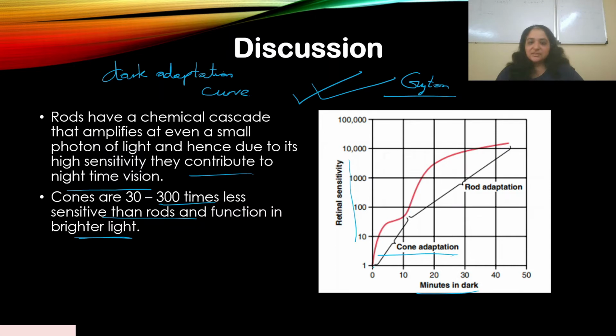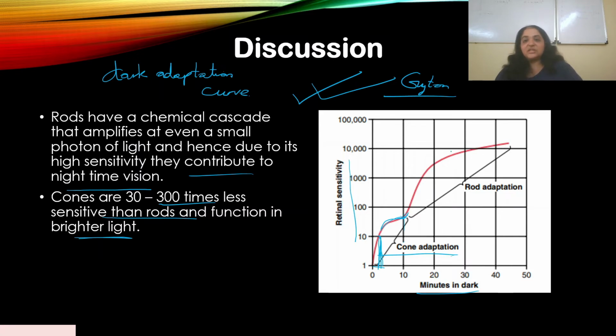So let's say within 1 minute in the dark, already it is 10 times more sensitive. That's how fast it is. As soon as you enter, cones begin to adapt to that situation. But the sensitivity doesn't last long. You see there's a drop here in the curve. Within like 10 minutes, the cones don't last for that long. Cones stop adapting to that situation.